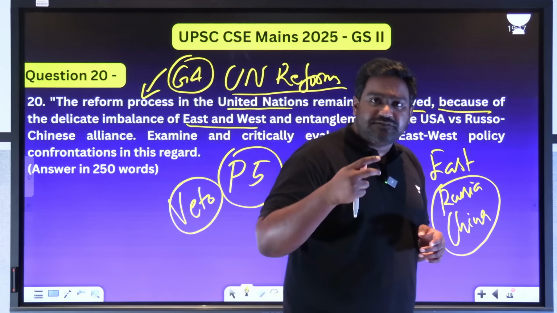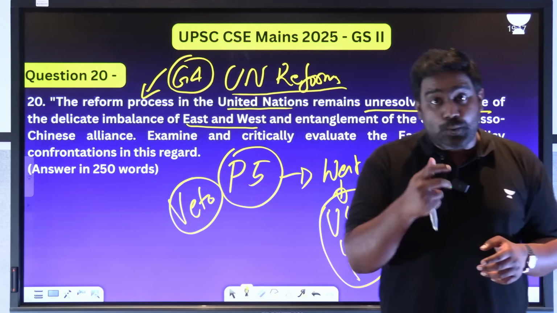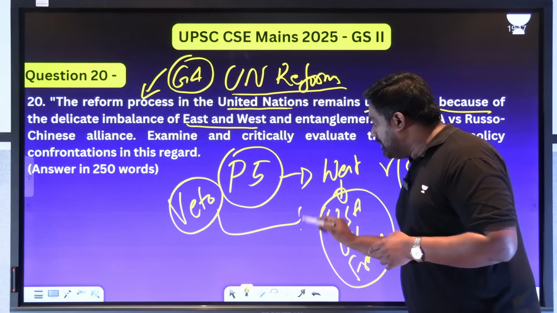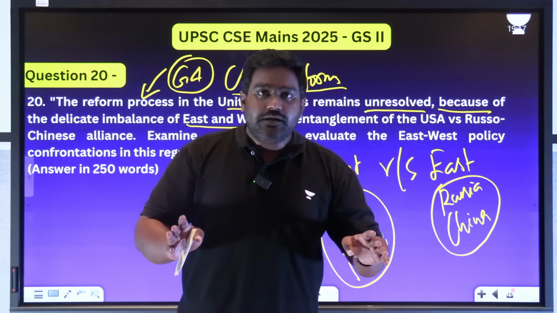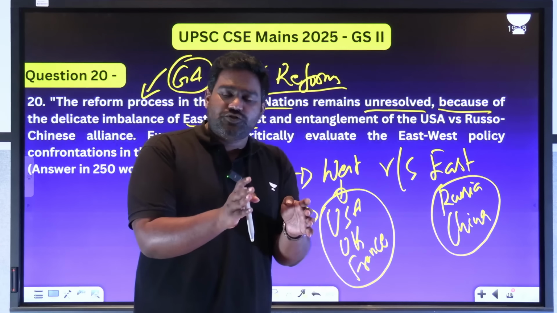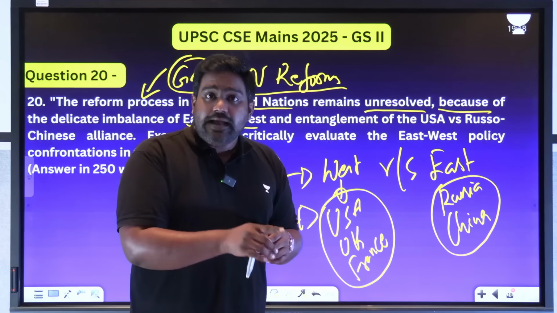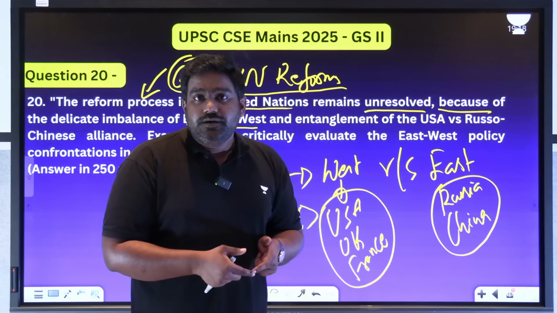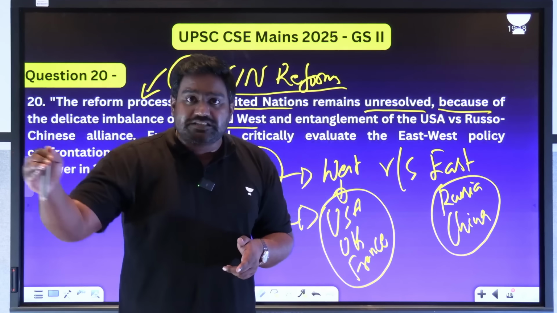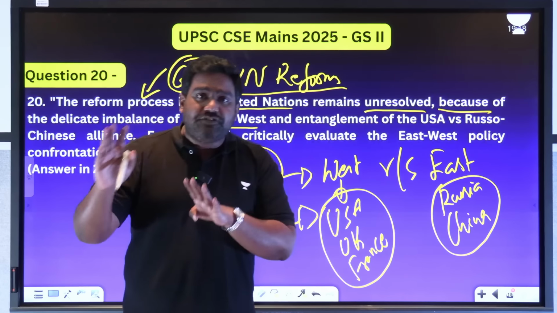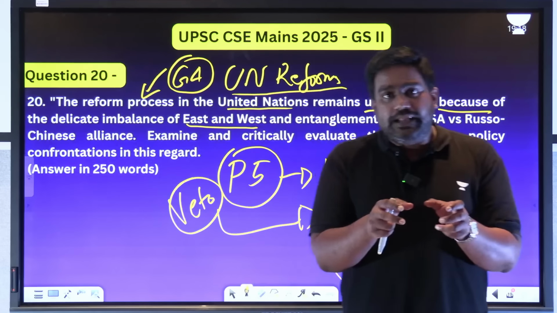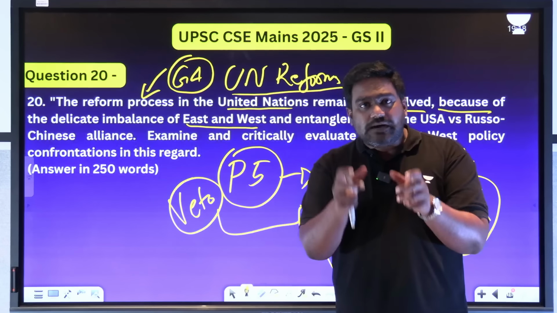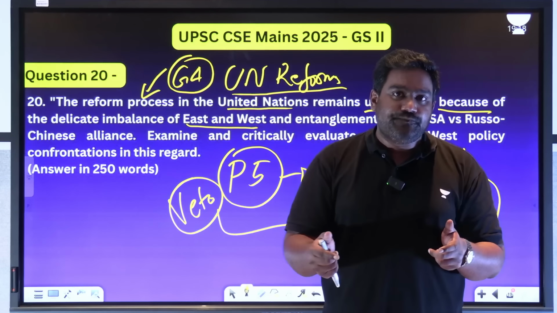But since the P5 have this extraordinary vote, the veto, and there is a clear geopolitical division between West and the East, they always take a different stand. China, for example, is strongly opposed to the entry of India and Japan as it sees them as regional rivals. Similarly, Germany and Brazil, which are part of the G4, have their own regional rivals opposing UN reforms. So eventually, at the P5, this becomes a matter of East versus West.